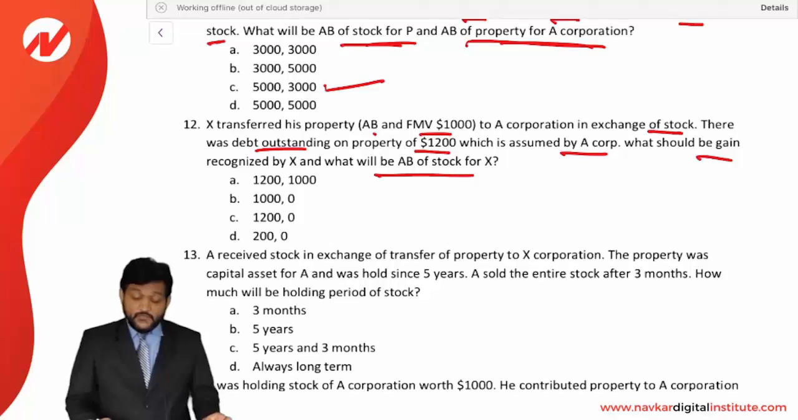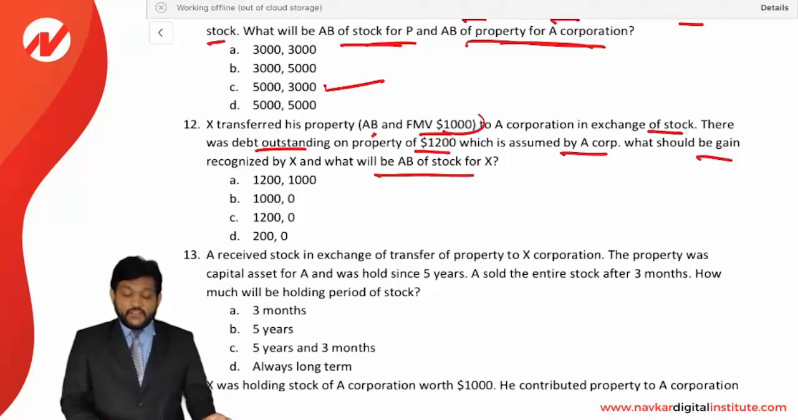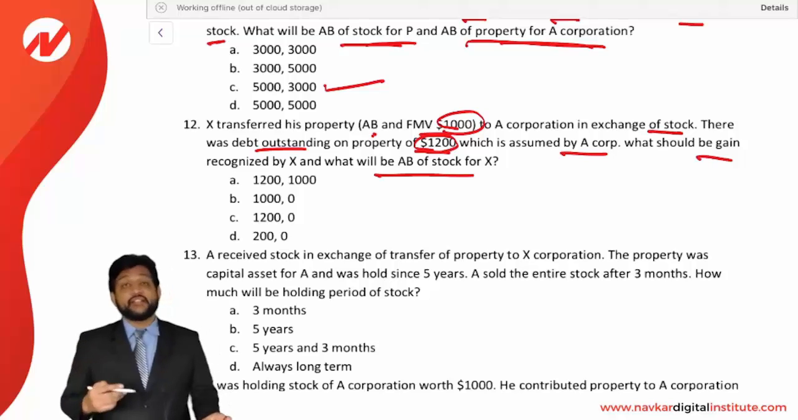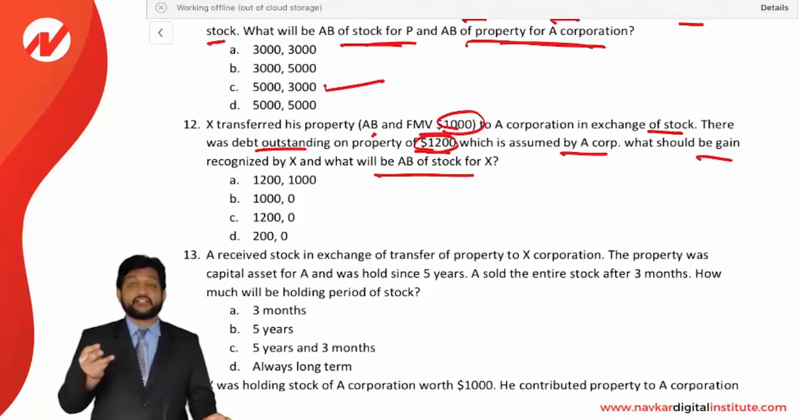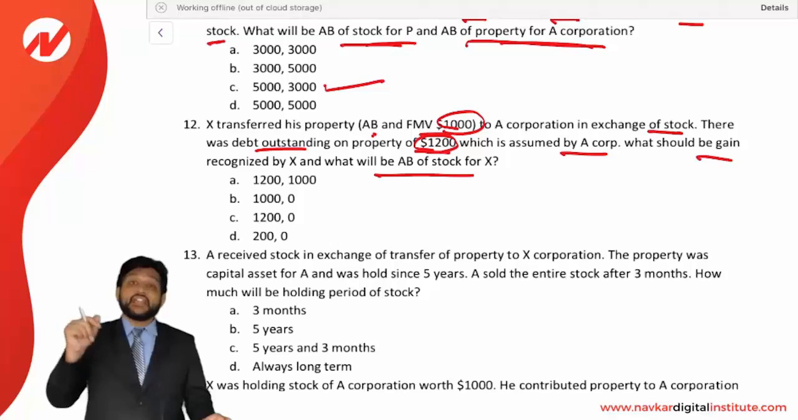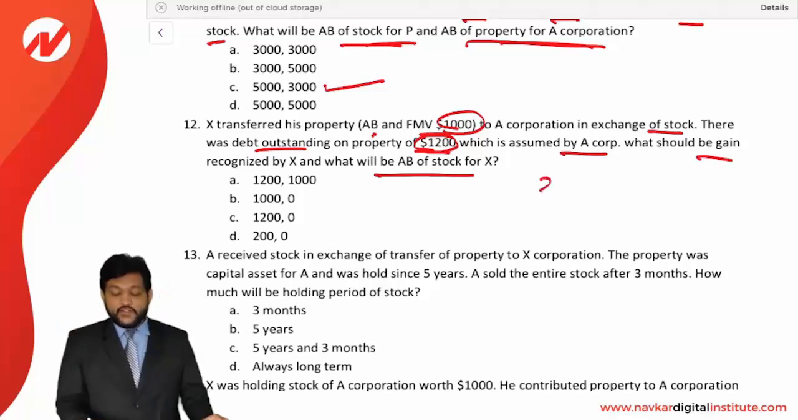Okay, now we just see that AB is 1,000 and debt assumed is 1,200. That is more than adjusted basis. If debt is more than adjusted basis, the difference is to be recognized as a gain immediately. So the difference will be 200. 200 of the gain will be recognized immediately, and AB of the stock for the shareholder is considered as 0. So the answer is 200 and 0. Option D.